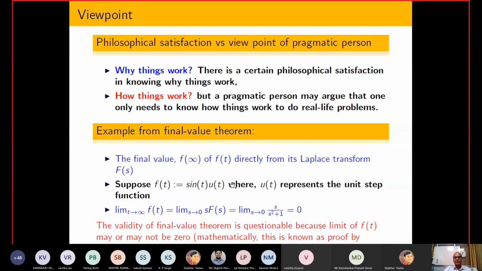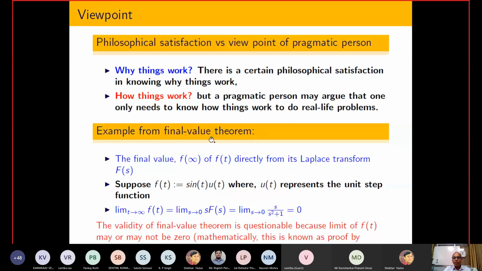So now the question comes again: why are people still believing in the final value theorem? It means that whenever I have applied this kind of idea, somewhere I have not used the logic in the proper way, and due to that some wrong result comes into the picture.